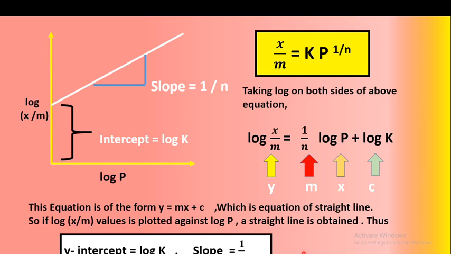So this was all about the Freundlich adsorption isotherm. The most important condition is that the Freundlich adsorption isotherm is applicable only to a limited range of pressure, so it has no theoretical importance. The equation is x/m is equal to K P raised to 1/n, and in the case of solute from solution, the equation is x/m is equal to K C raised to 1/n. This is important from the examination point of view. That is the Freundlich adsorption isotherm.